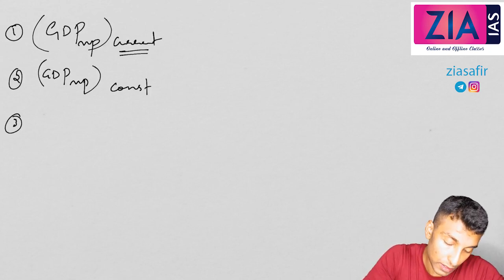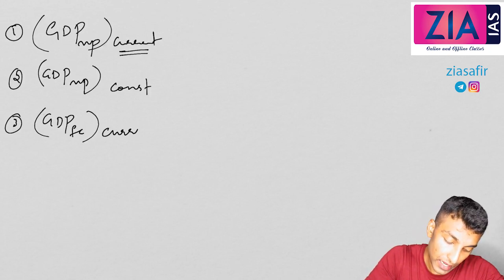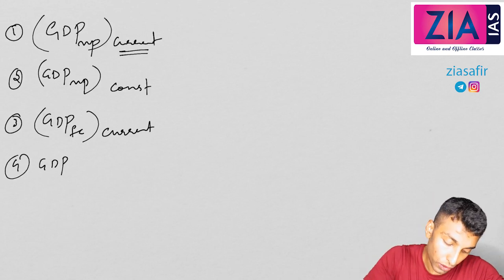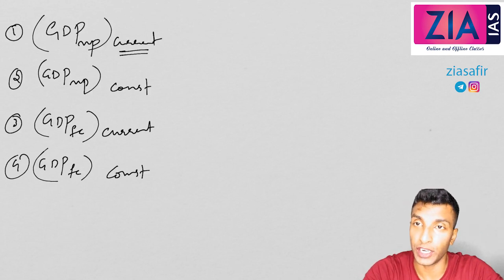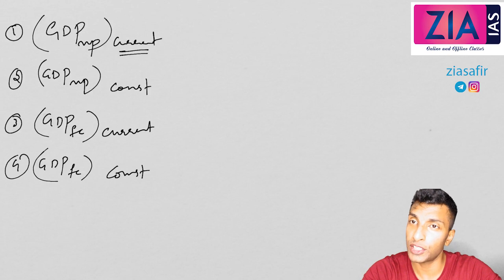So GDP FC current, then you change current to constant. So the fourth one is GDP FC constant. So we got 4 concepts with GDP: GDP MP current, GDP MP constant, GDP FC current, GDP FC constant. All are different 4 concepts.